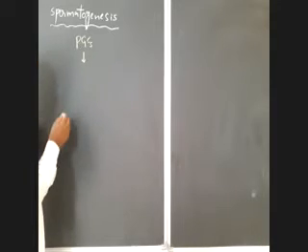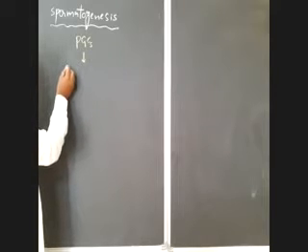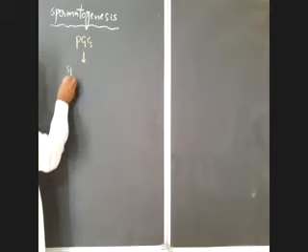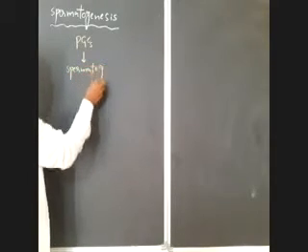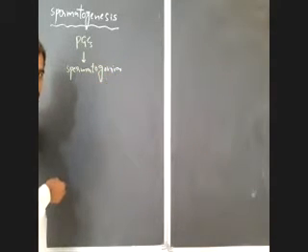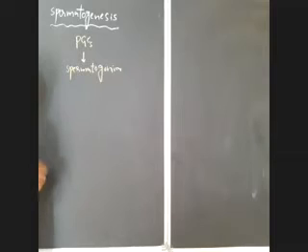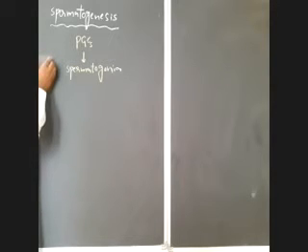That leads to the production of more sperm mother cells, or spermatogonia. So this is the first phase, the phase of multiplication.